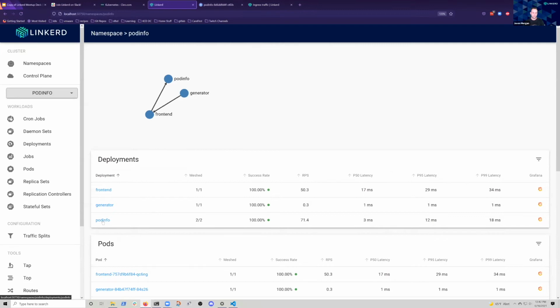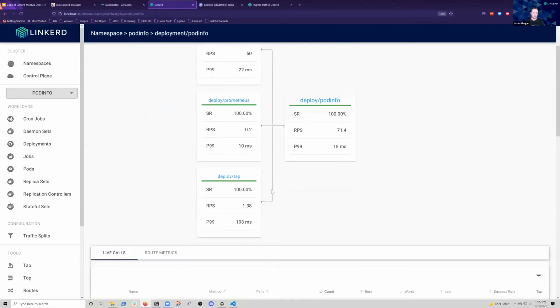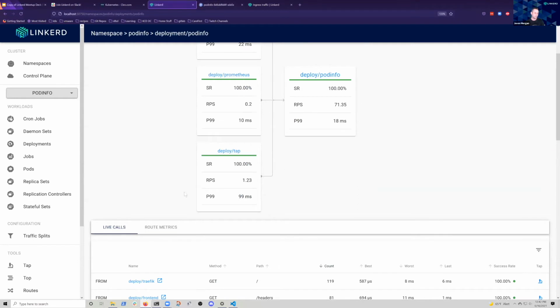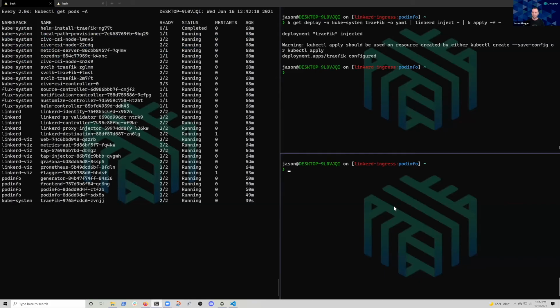If I now go look at the pod info deployment itself, pretty soon I'm going to see a new component pop up here, where instead of unmeshed, I'm going to see a little green bar saying you've got successful traffic coming from traffic. I should pick a different word for it. Successful connections coming from our traffic ingress.